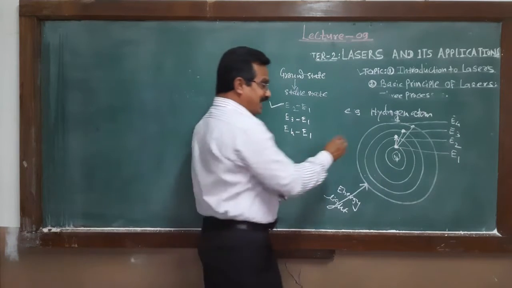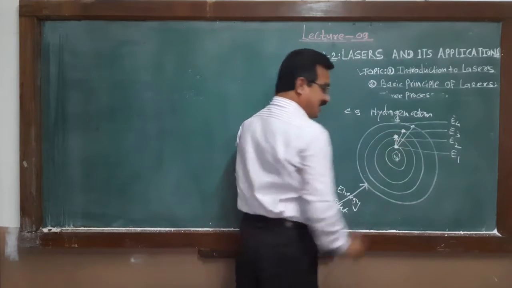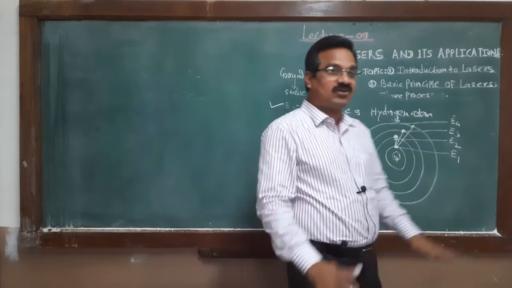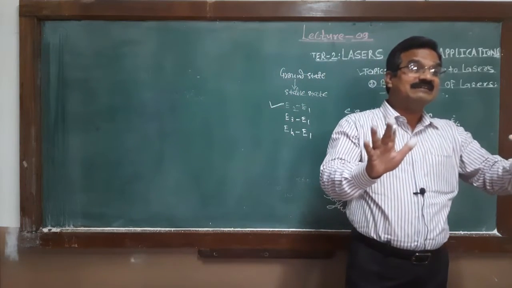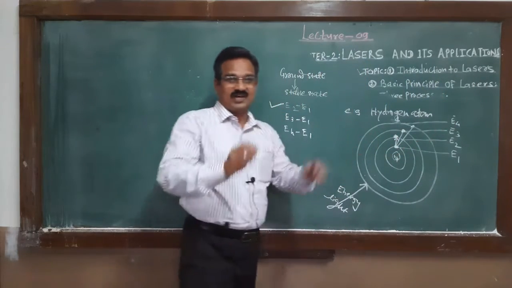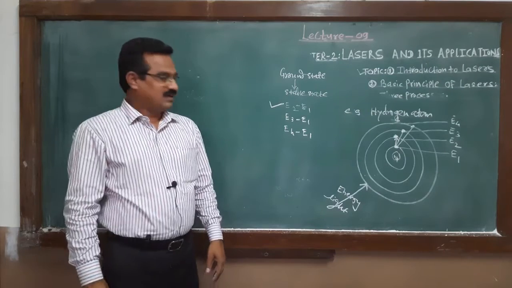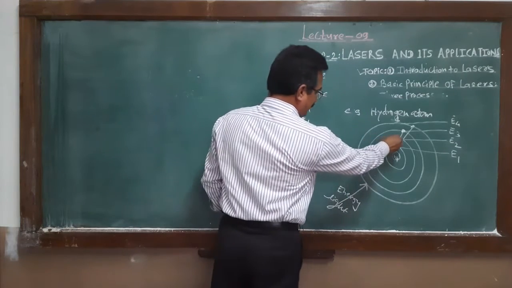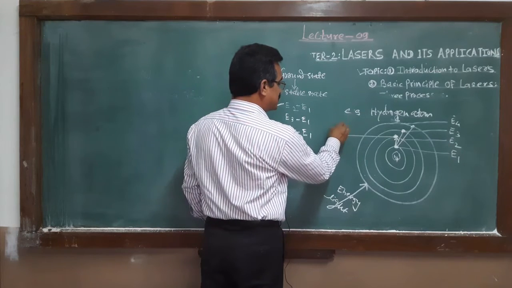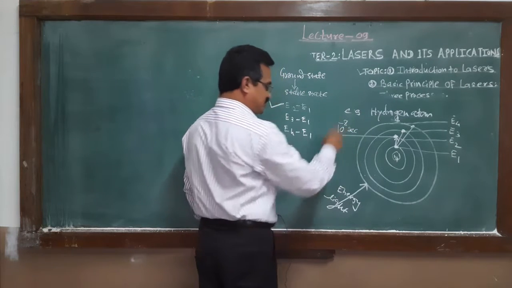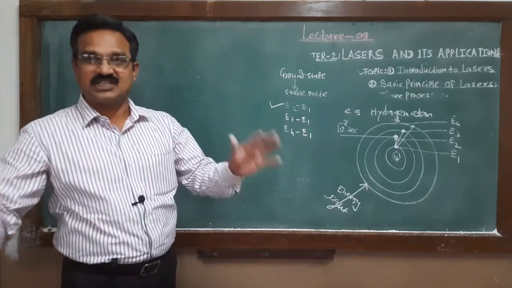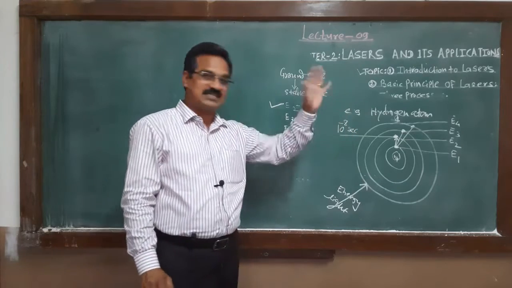But when the atom is in excited state, it means that the electron is in a higher orbit. The electron cannot remain in the excited state for a longer time. It cannot remain within that state longer. And the average time of the electron in excited state is 10 raised to minus 8 seconds. Depending upon the energy level that value slightly changes, but the average time is 10 raised to minus 8 seconds.